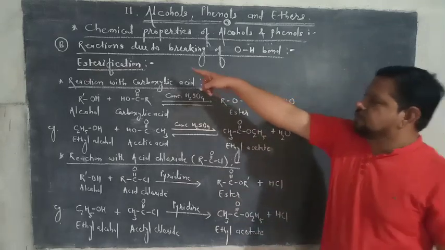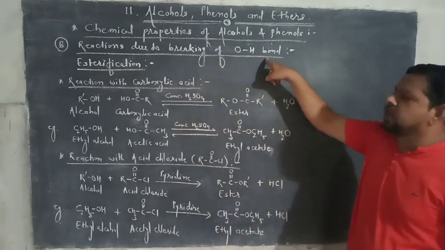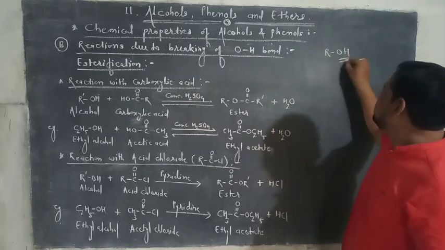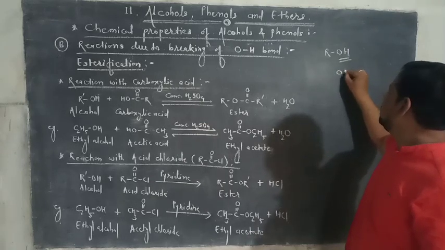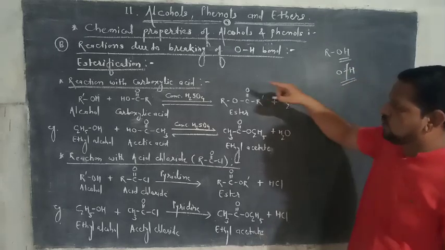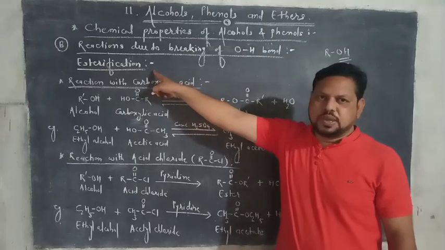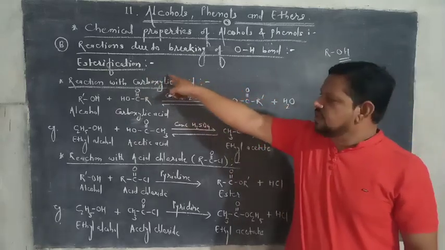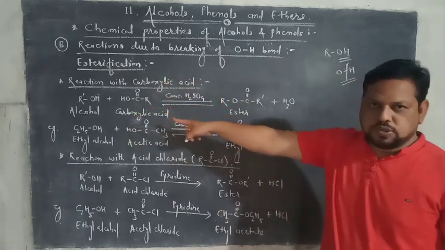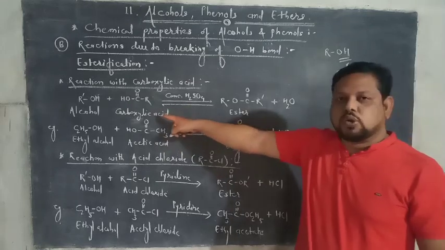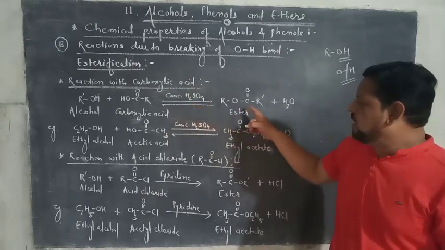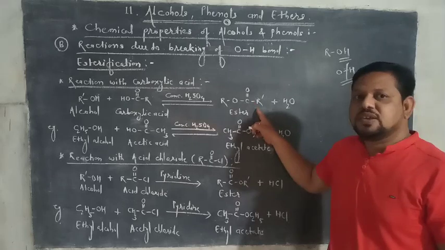Next properties, reactions due to breaking of the OH bond. As you know, in alcohol, OH is the functional group. In this functional group, this bond breaks and gives the reaction. First, esterification. What is esterification? Esterification is the process in which alcohol or phenol reacts with carboxylic acid, acid chloride or acetic anhydride in the presence of concentrated H2SO4 to give an ester. This process is called esterification.